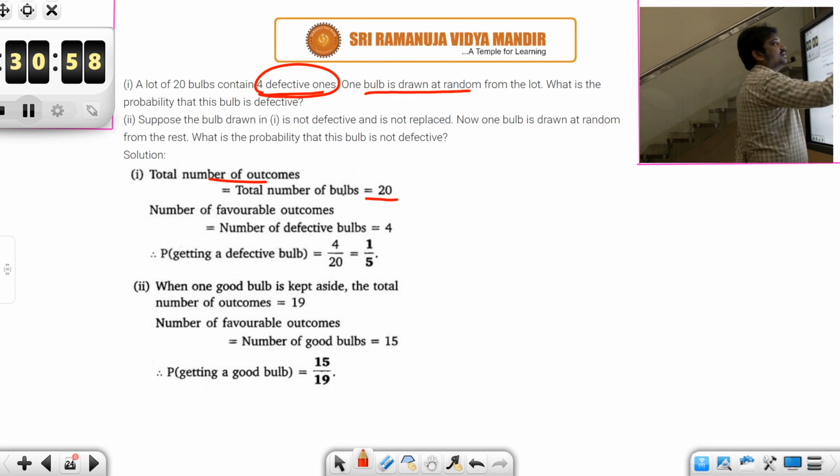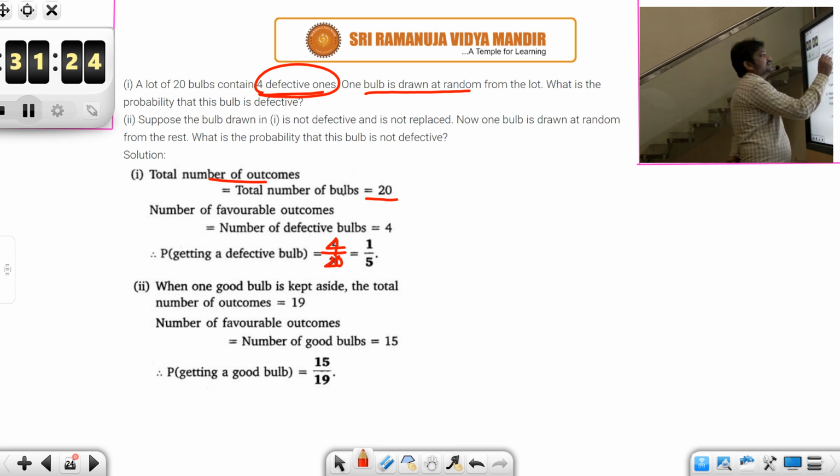Now one bulb is drawn at random. What is the probability that this bulb is defective? So your favorable event is drawing a defective one. How many defective ones are there? 4 in number. So if you get one among these 4, then that outcome is favorable. Total outcomes are 20. So the probability of getting a defective bulb is 4 by 20, that is 1 by 5.